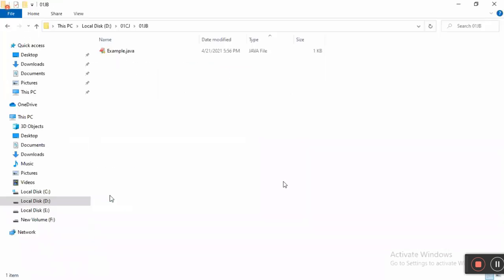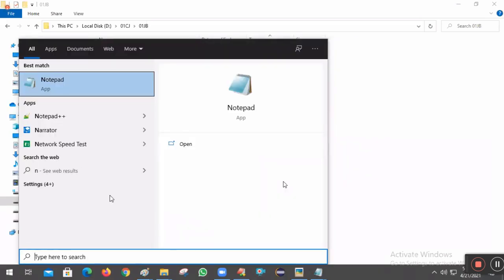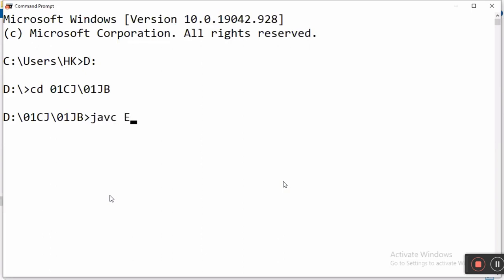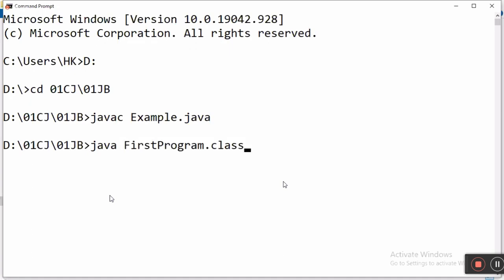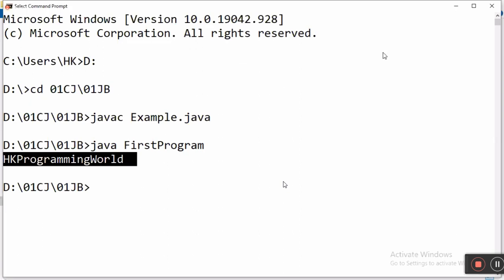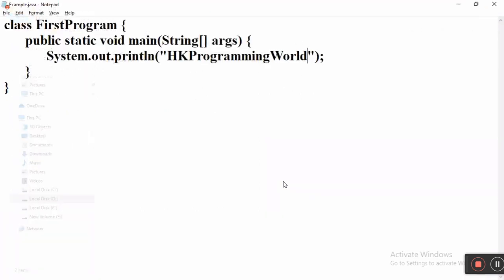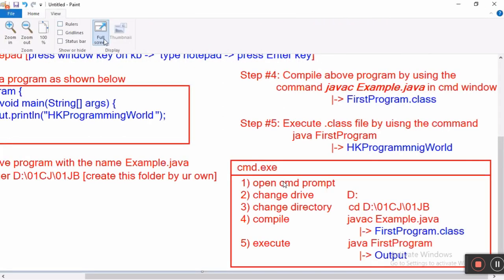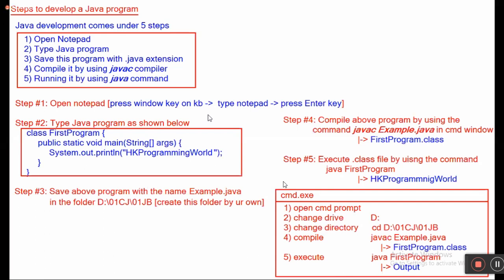Save. Then go and open command prompt. In command prompt you have to change the drive, change directory, type javac example.java, then java FirstProgram. Executed, output coming: Hello, HK programming. Okay, so that's all for today's class. Hope you all understand how to write this program. Take a screenshot and try it in your system.